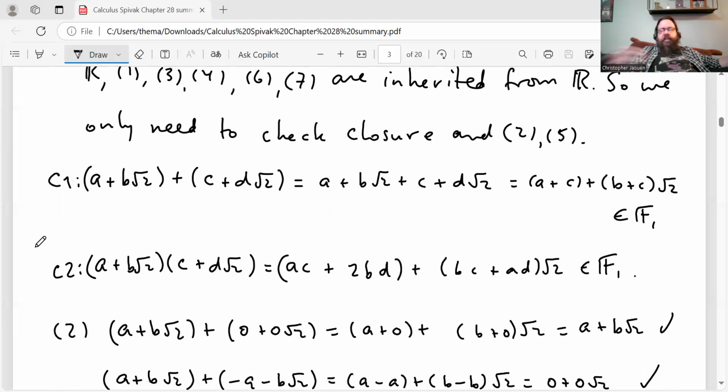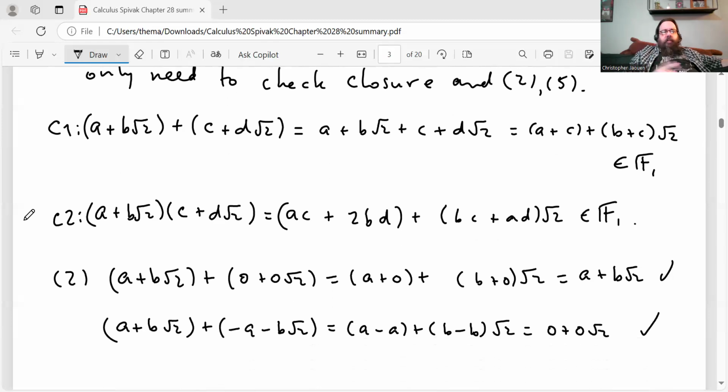Closure just means that the set is closed under the operation of addition and multiplication, meaning when you add 2 elements of the set, you still get an element of the set. When you multiply 2 elements of the set, you still get an element of the set. And that's what I'm showing here. So if you add 2 arbitrary elements, a + b√2 plus c + d√2, when you simplify that, you get (a + c) + (b + d)√2. Obviously, that's an element of F1, so the set is closed under addition.